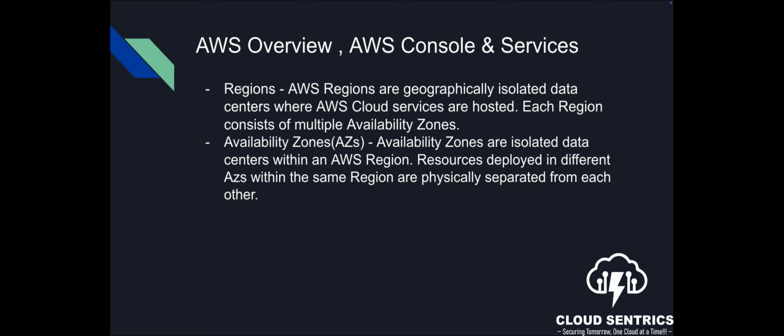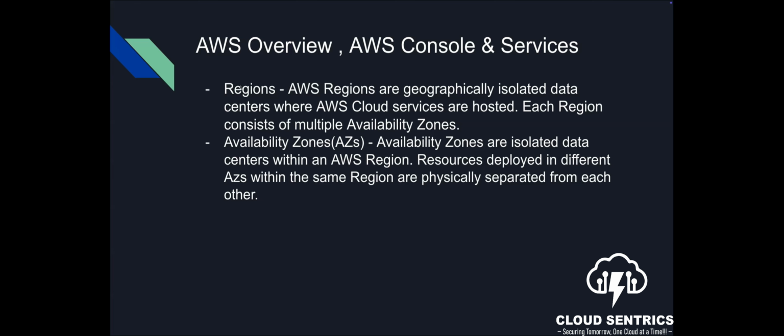Inside of that region, we have what we call an AZ, availability zone. Now, see AZs as Dallas, Austin, Houston, San Antonio, because those are cities within Texas.